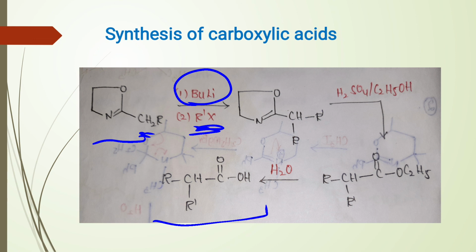This carbanion reacts with alkyl group from alkyl halide and forms the product. This product on further reaction with alcohol in presence of H plus ions forms a carboxylic ester. This carboxylic ester is readily hydrolyzed to form carboxylic acid.